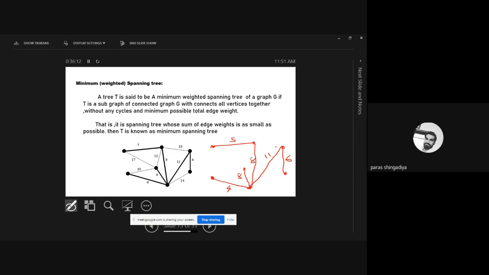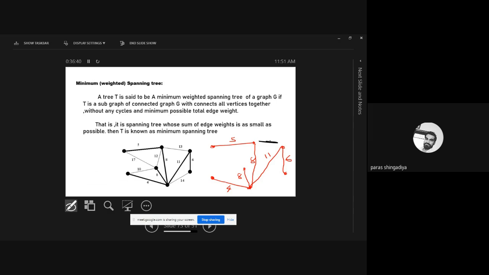So if I connect the 12, suppose you consider 12, it will create a closed walk between these two vertices. Okay? Here a closed walk will be formed by using this triangle. So we'll skip the 12. After 12, there is 13, not 14. So consider this 14 edge. It will also create a closed walk at that triangle. Okay. So skip it. After 14, that is 17, 13.